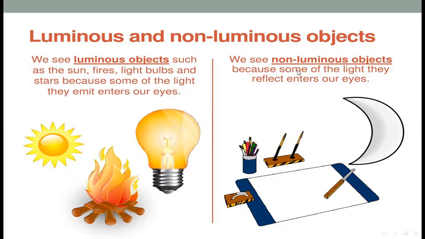Next, we see non-luminous objects because some of the light they reflect enters our eyes. So this is the difference between luminous and non-luminous objects.